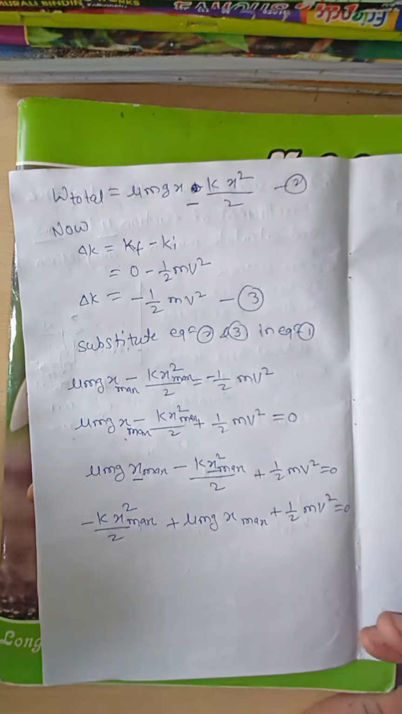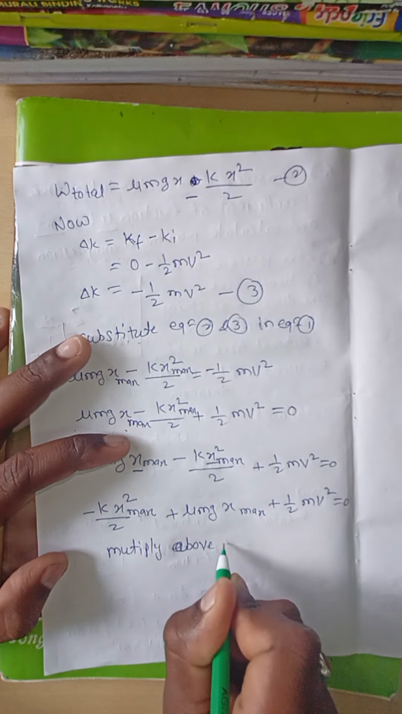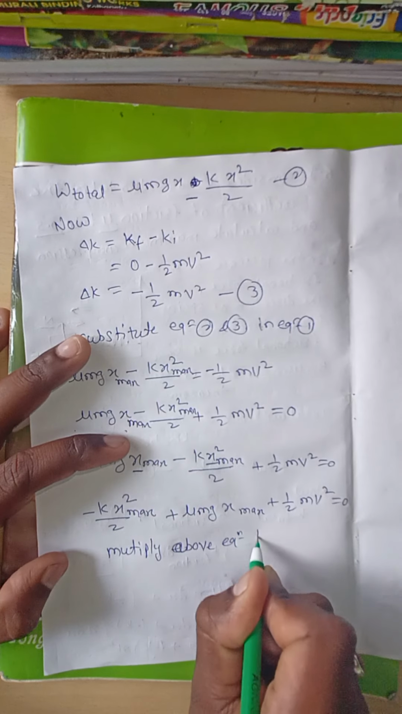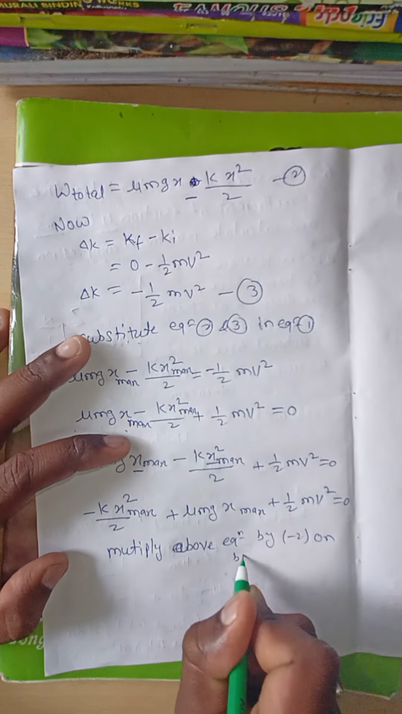Now multiply throughout the above equation by minus 2 on both sides.